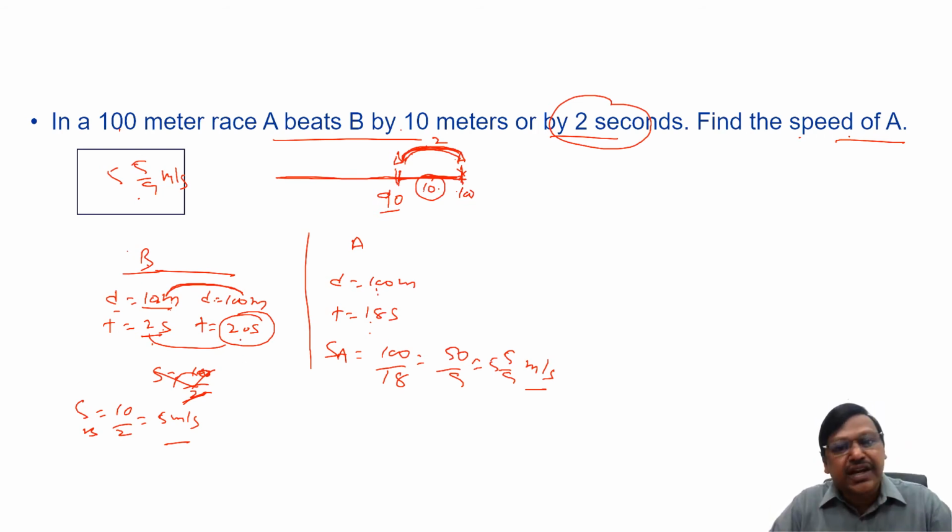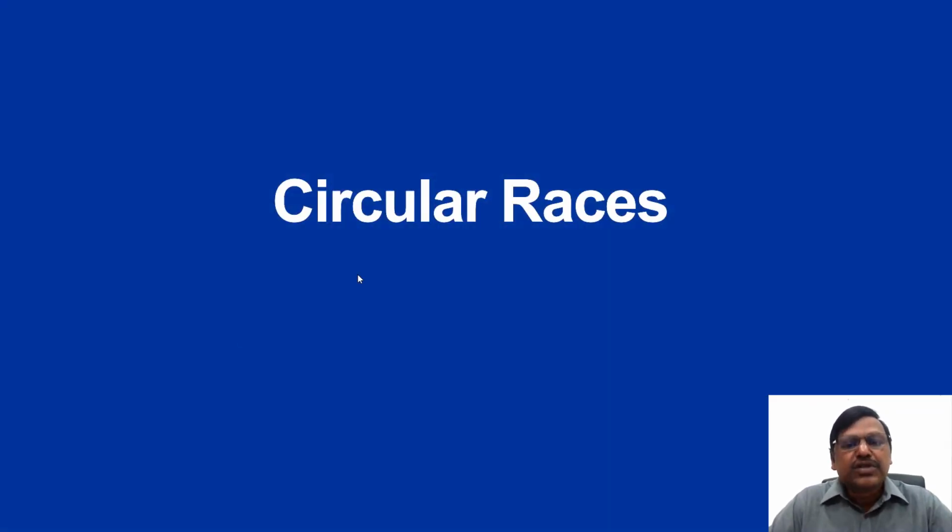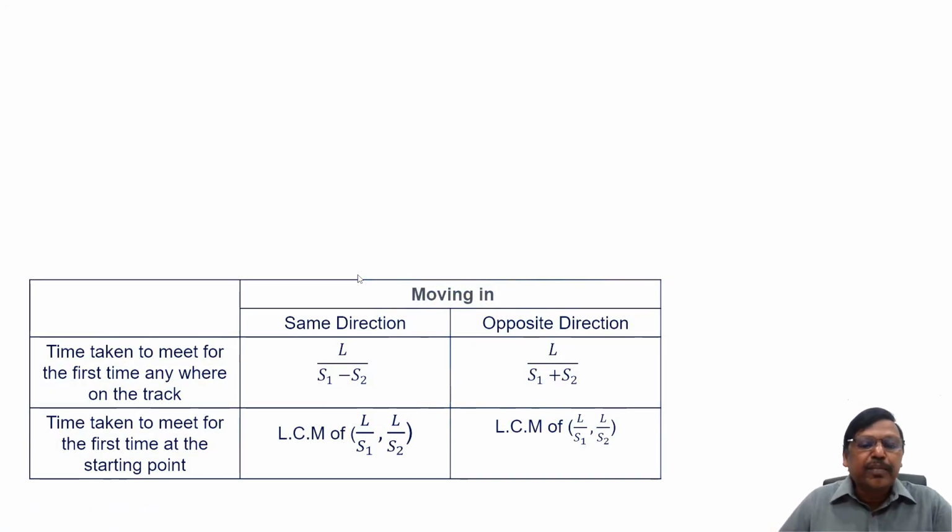This is about linear races. Now we'll consider in the next session how to solve circular races, right? Let's see. Circular races. If 2 or more people are going on a circular track, when will they meet again at the starting point? When will they meet anywhere on the track? This depends on the direction in which they are traveling, whether they are traveling in the same direction or in the opposite direction. Let's discuss this. We'll come back to this formula.